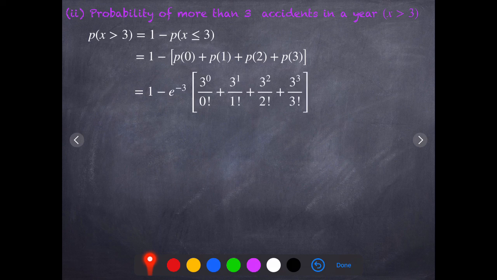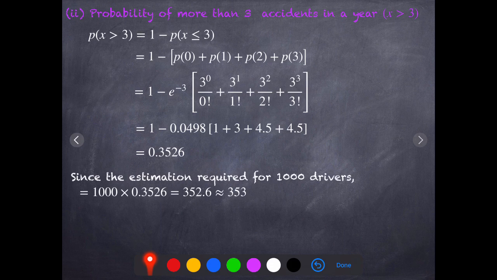Substituting these values in f of x, taking e power minus 3 as a common factor, we get 3 power 0 by 0 factorial, 3 power 1 by 1 factorial, 3 power 2 by 2 factorial, and 3 power 3 by 3 factorial. Simplify this expression, we arrive at the solution 0.3526. Multiply by 1000 for estimation, we get 352.6, approximately 353 drivers. That means the number of drivers making more than 3 accidents in a year is 353.